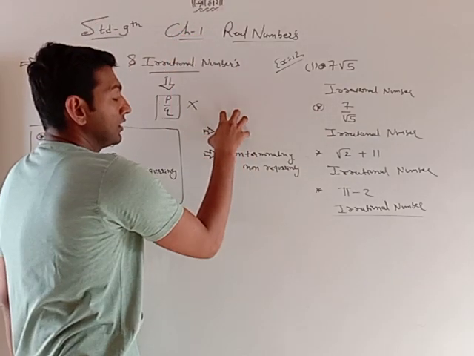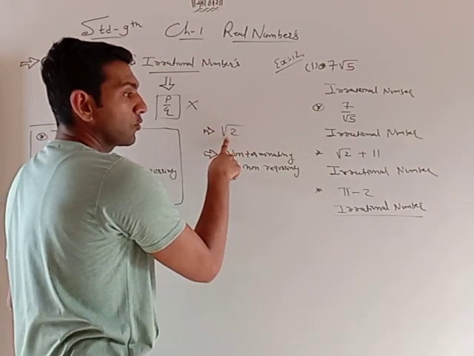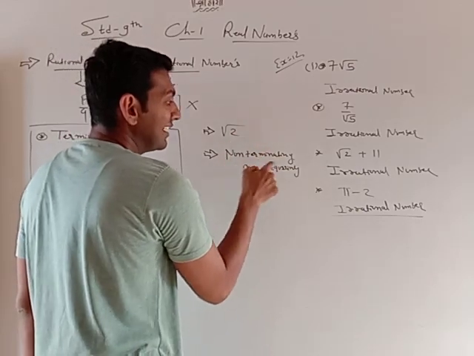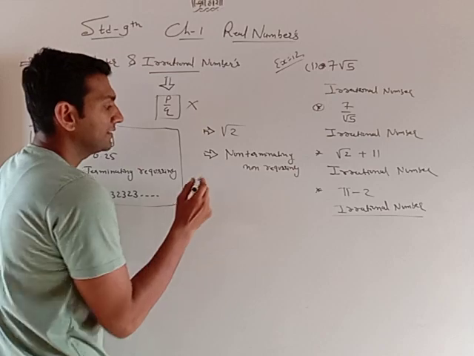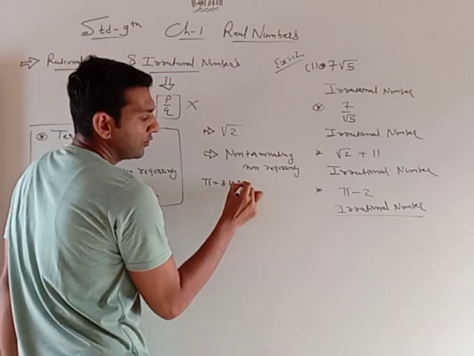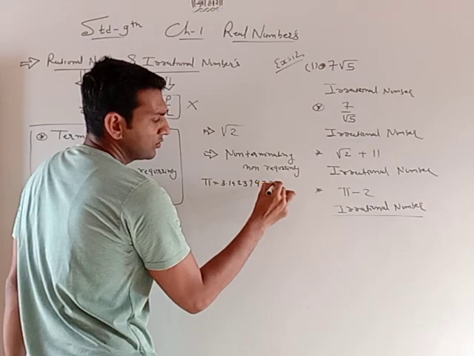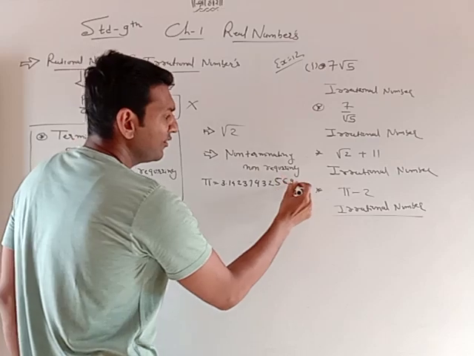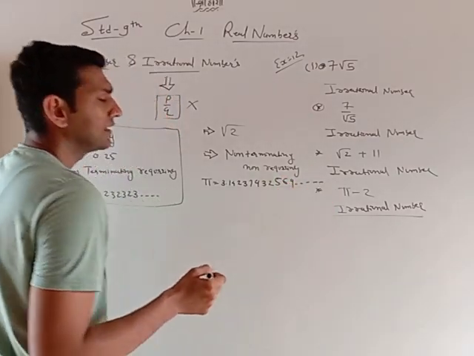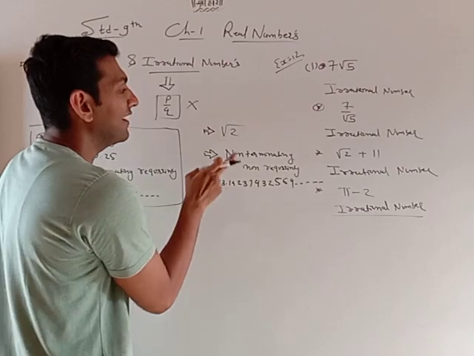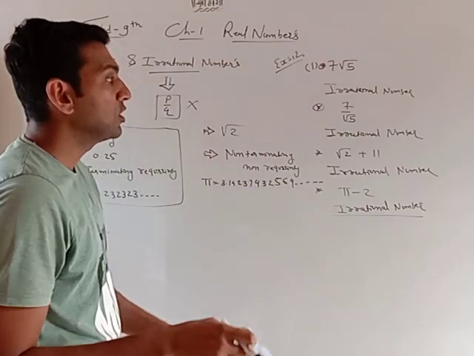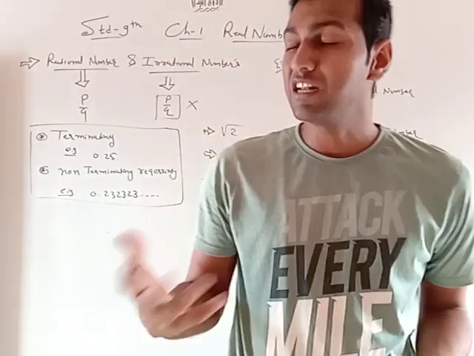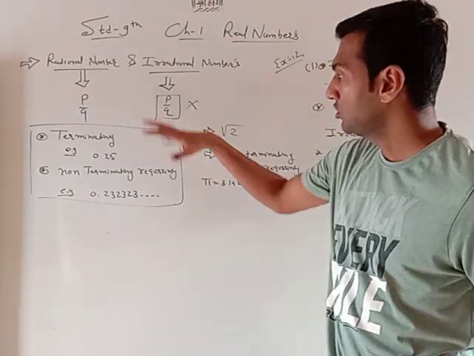Irrational numbers are those numbers whose square root we cannot find directly. Such a number is called an irrational number. And the second thing is non-terminating, non-recurring. An example is the value of pi, 3.142719325, after the decimal repetition is not there and it goes up to infinity. It is called an irrational number, and it is also called a non-terminating, non-recurring number. So I hope every student now understands what is a rational number and what is an irrational number through this video.